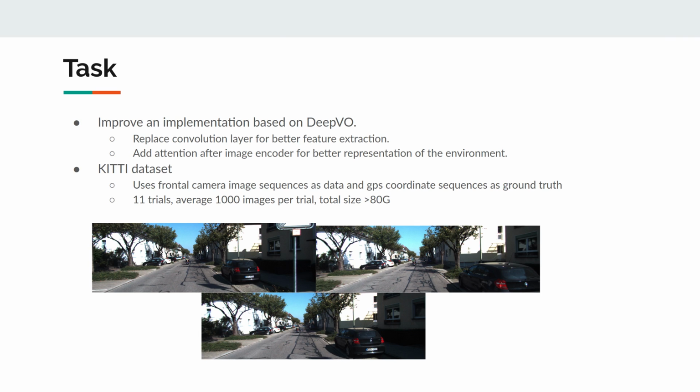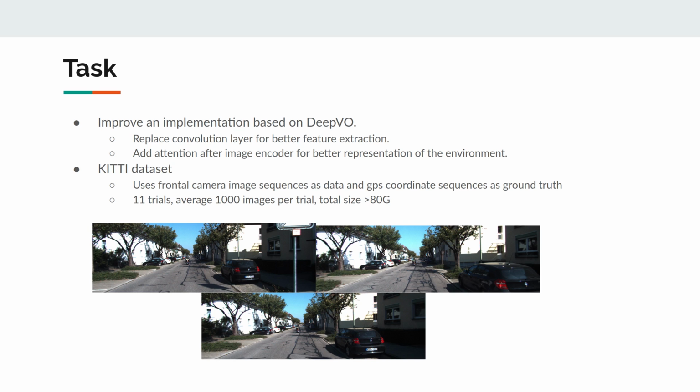What we're trying to do in this project is improve the implementation based on deep visual odometry. First, we will replace the convolution layer for better feature extraction, and then we will add attention after the image encoder for better representation of the environment.